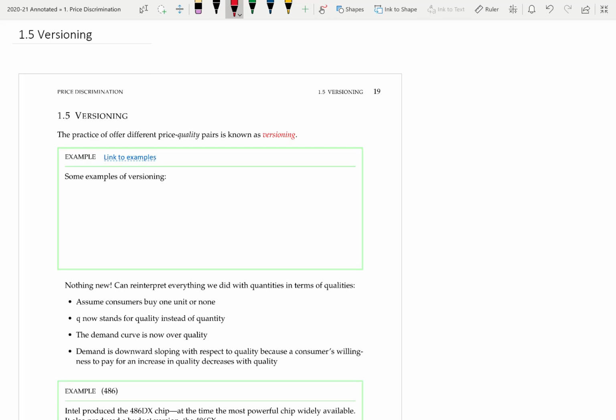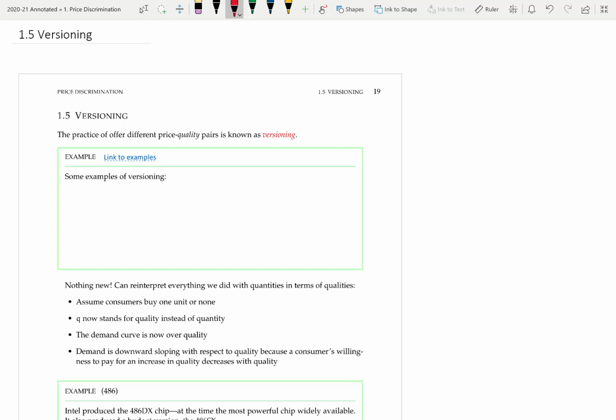So we've just looked at price quantity pairs. Instead of price discrimination with respect to quantity, a monopolist might instead price discriminate with respect to quality. So a monopolist might offer different price quality pairs. This is called versioning.